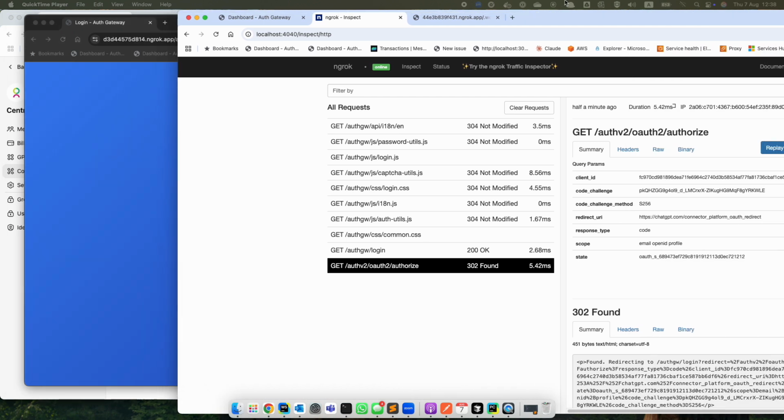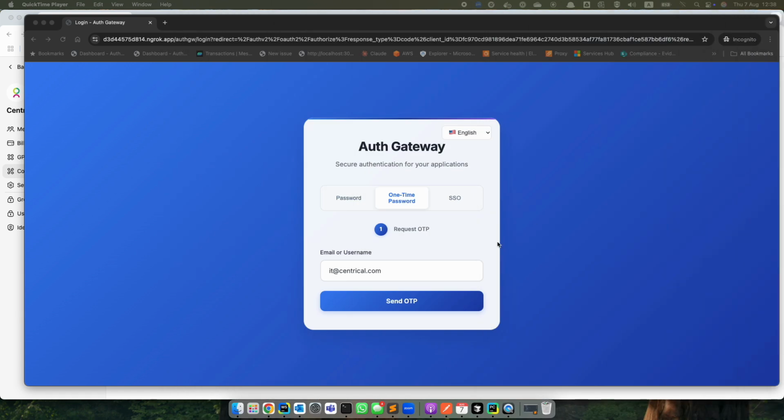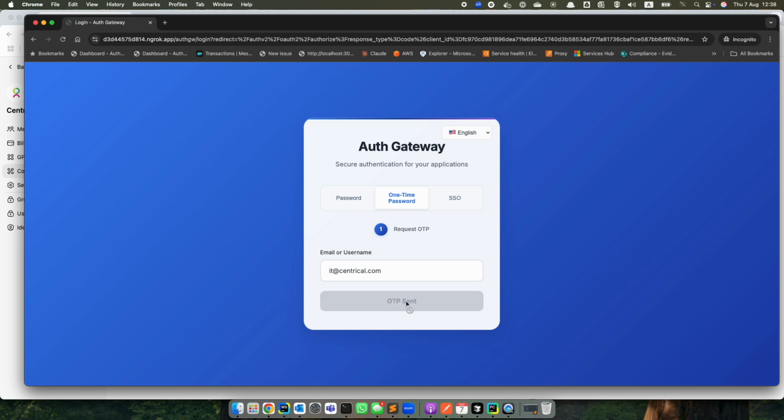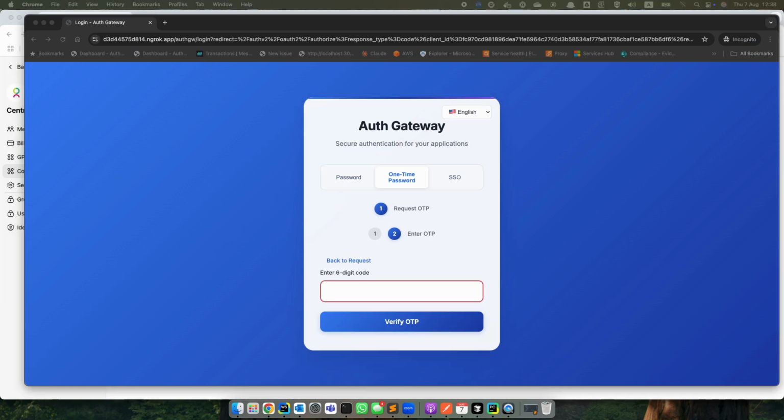Here I can see that OpenAI was redirecting to my OAuth server, but still no calls to MCP. Okay, I'll get the code.